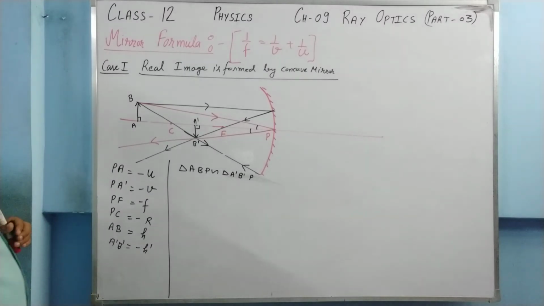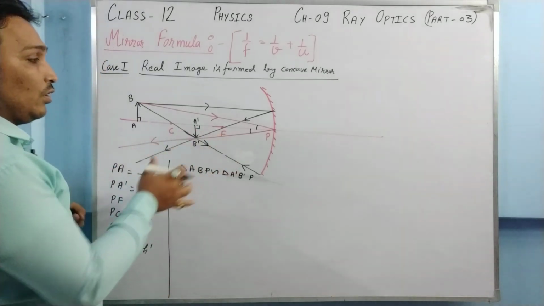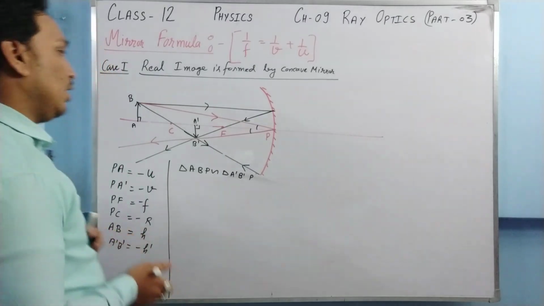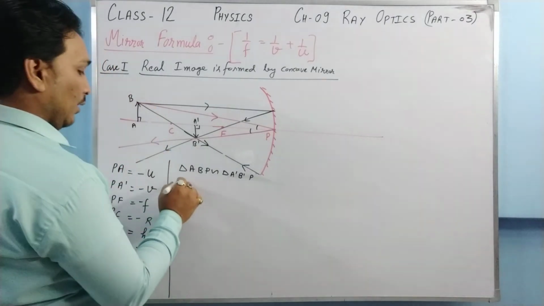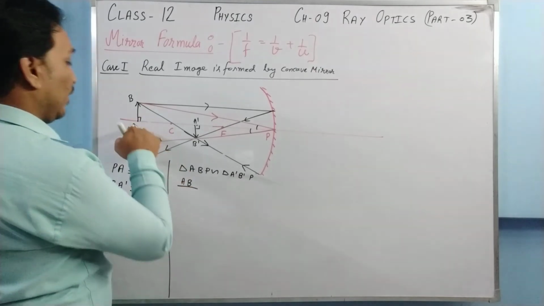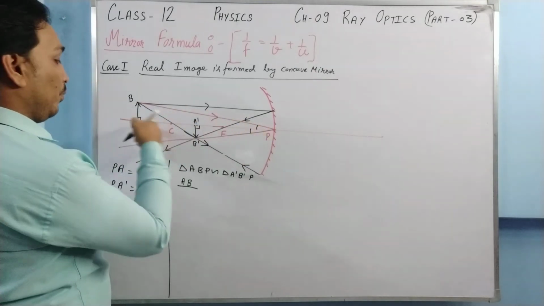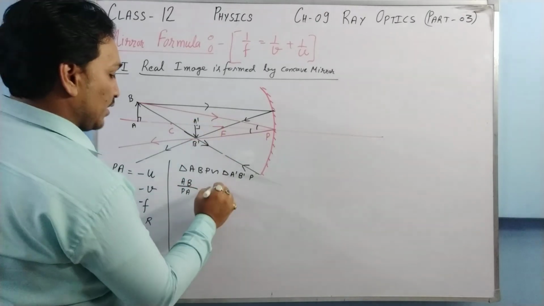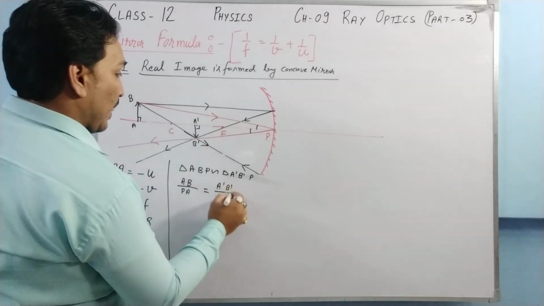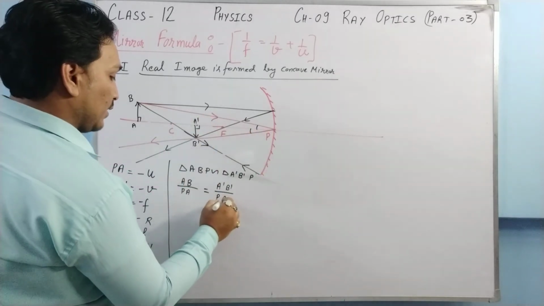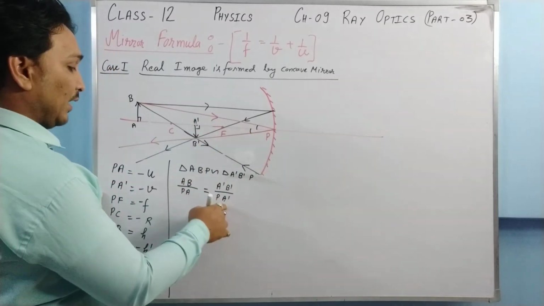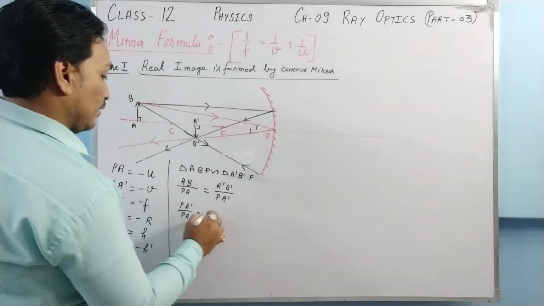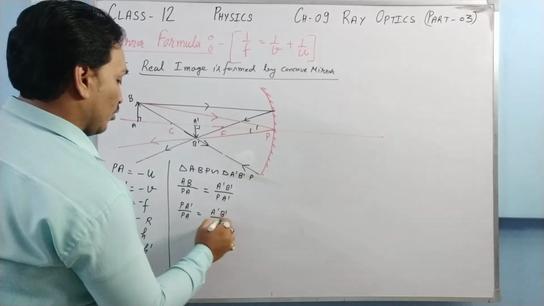Now what am I going to write? I am going to write perpendicular upon base for both the triangles, because in similar triangles the ratio of the corresponding sides are equal. So I am going to write AB upon PA, where AB is the perpendicular of triangle ABP and PA is the base, and for the other triangle A dash B dash is the perpendicular and PA dash is the base. I am transferring AB to that side and PA dash to this side, so it will be PA dash upon PA is equal to A dash B dash upon AB.